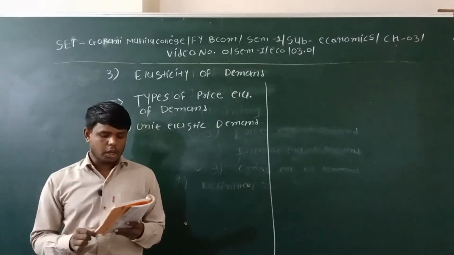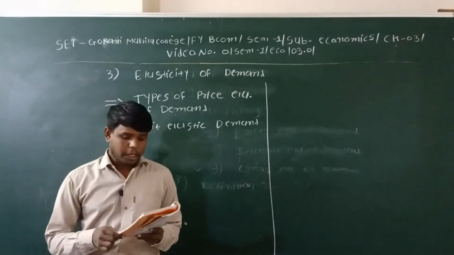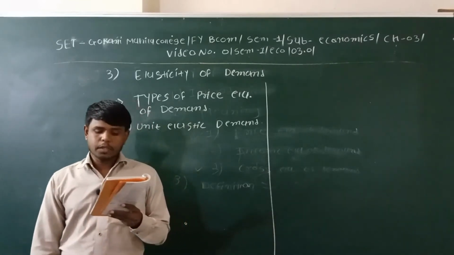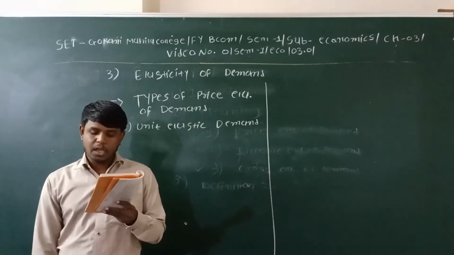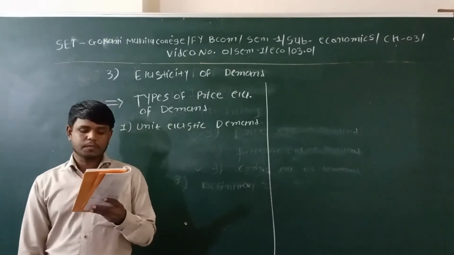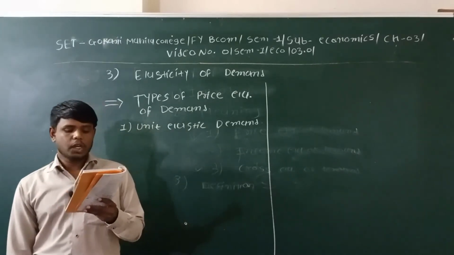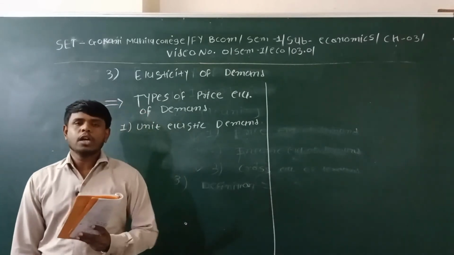This is called the unit elastic of the demand. For example, if there is a 25% increase or decrease in the price of a commodity, the demand also goes up or down by 25%. This is called unit elasticity of the demand.